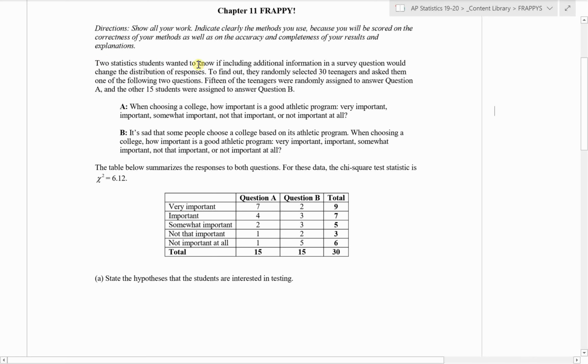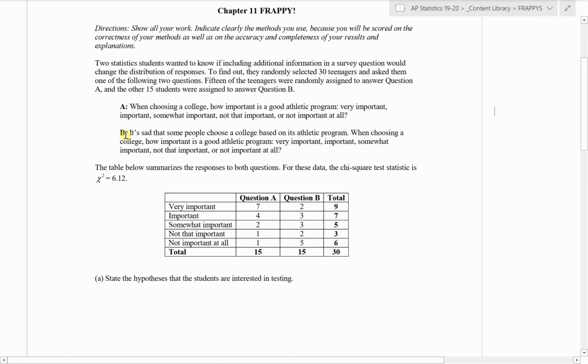Two stat students want to know if including additional information in a survey question would change the distribution of responses. To find out, they randomly selected 30 teenagers and asked them one of the following questions. 15 teens were randomly assigned to question A, 15 were assigned to question B. So let's read the questions. Question A says, when choosing a college, how important is a good athletic program? Very, somewhat, not that important, or not important at all. Here are our 5 choices.